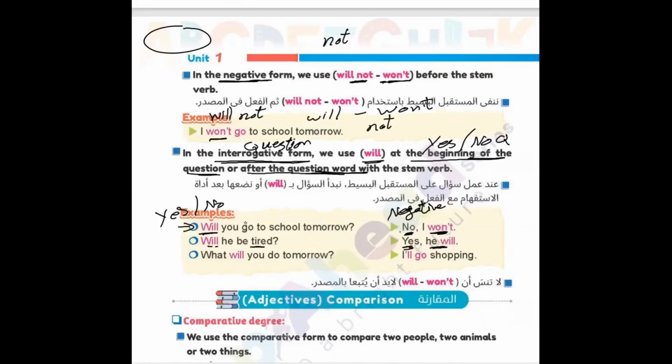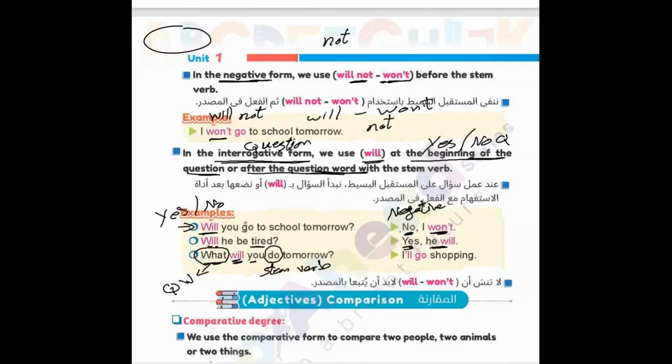What will you do tomorrow? Here I have a question word and "will" after the question word, and after that I have the subject and stem verb. This is the stem verb, this is the question word, and here I have "will." Here the answer is in normal sentence form: I'll go shopping. So in questions that start with a question word, I have to answer with a normal sentence. Like that, we can say we finished future simple tense.